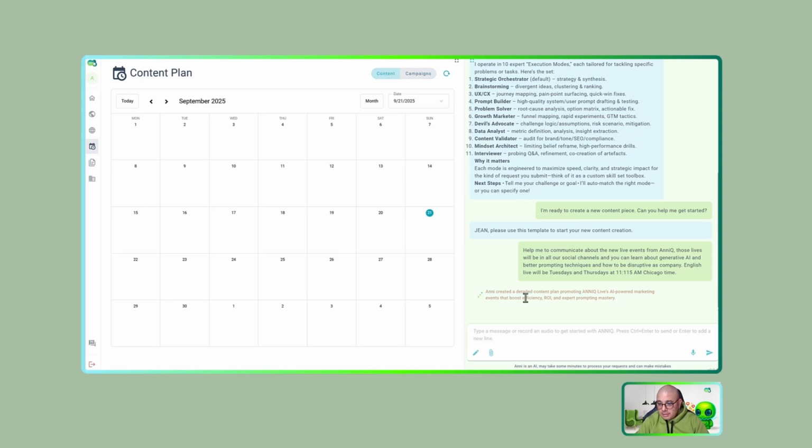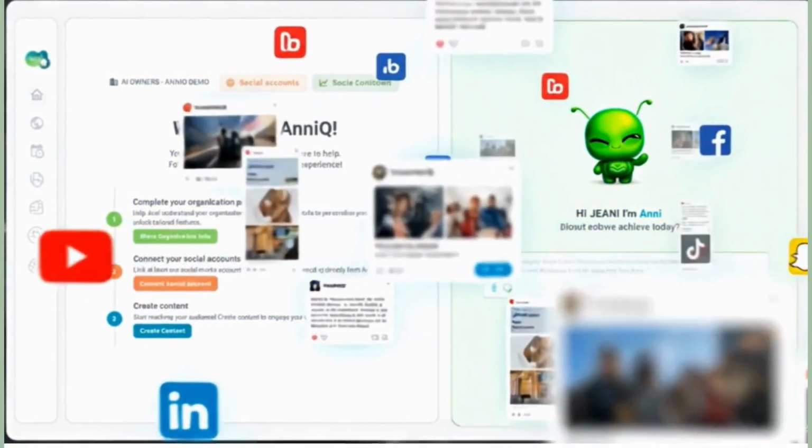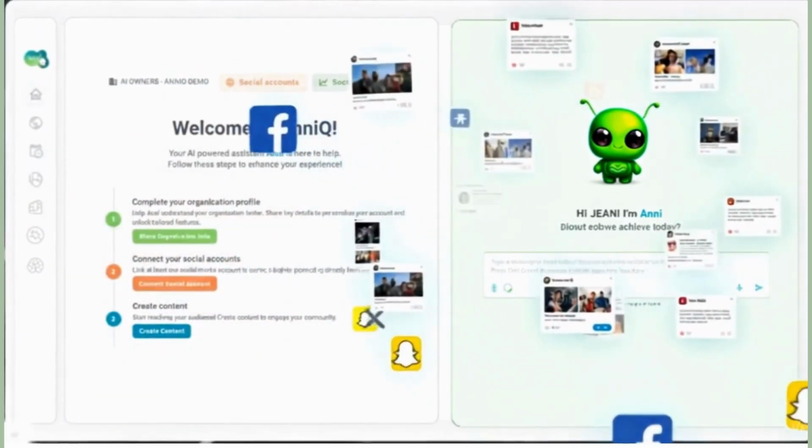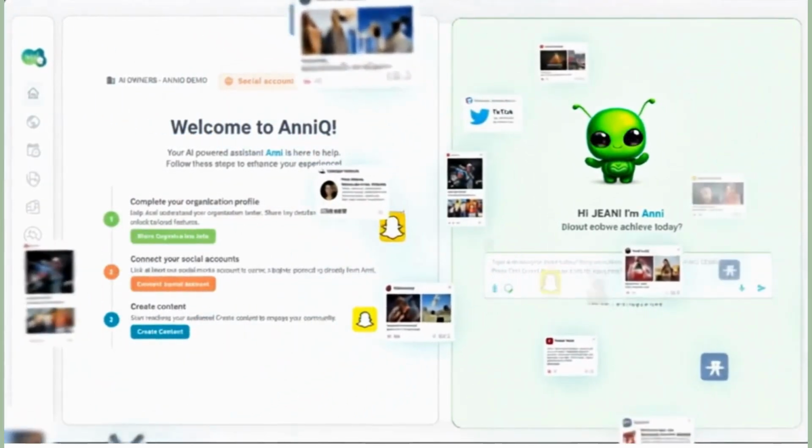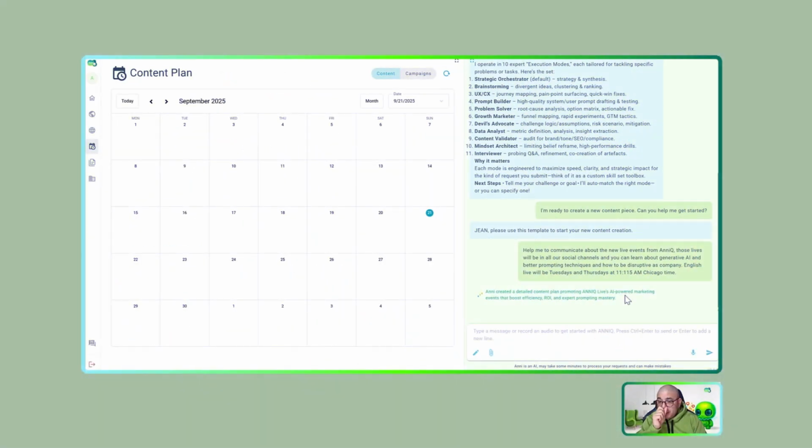We need to wait a little bit more because Anni is working for me, doing the research, analyzing the internet, and getting more insights about my company to create this content. Anni is also creating demo content for me, because we need to have an idea of what the content that Anni will publish looks like.